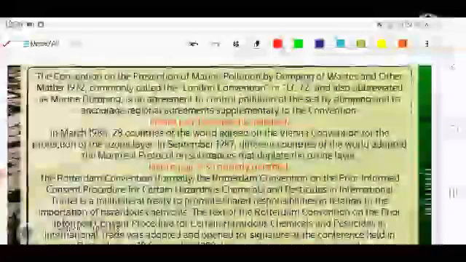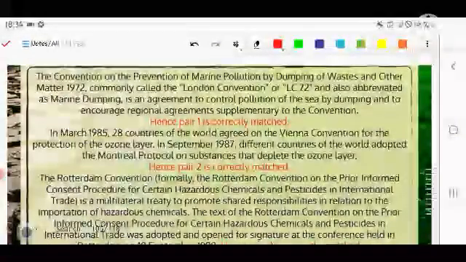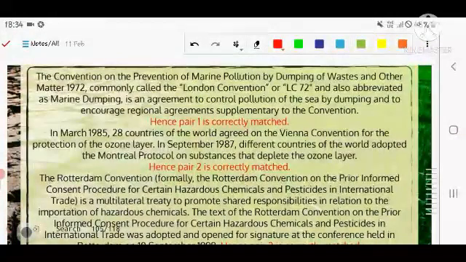The Convention on the Prevention of Marine Pollution by Dumping of Wastes and Other Matter, commonly called the London Convention, LC 72, and abbreviated as marine dumping, is an agreement to control pollution of the sea by dumping, and it encourages regional agreements supplementary to the convention. So first is correct.